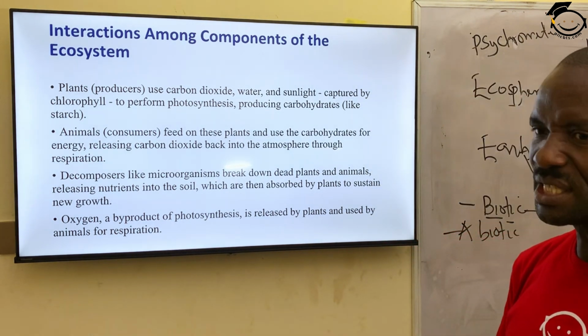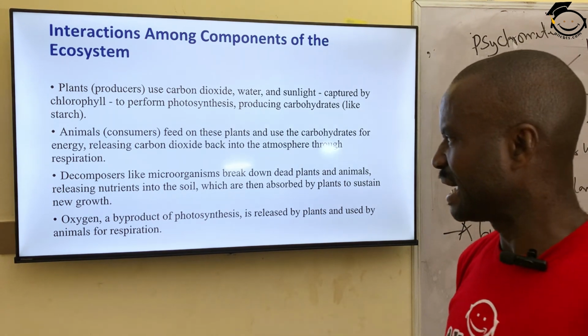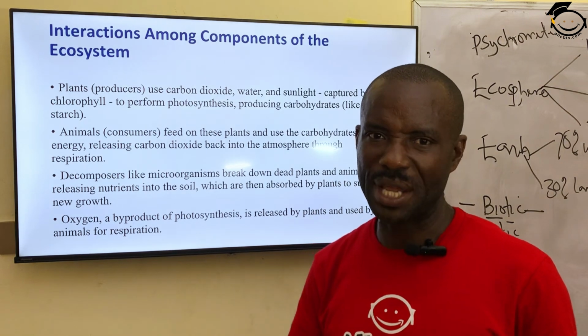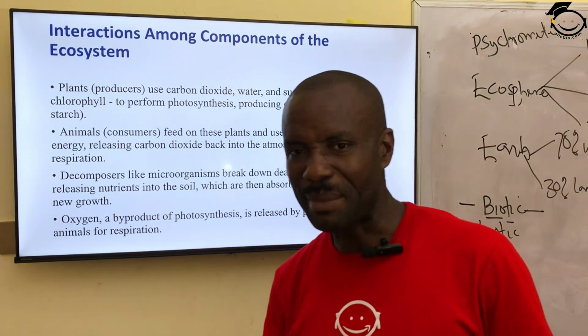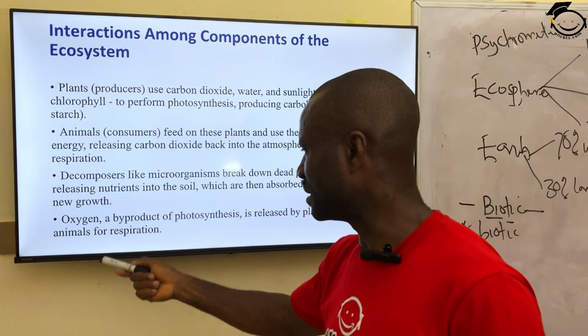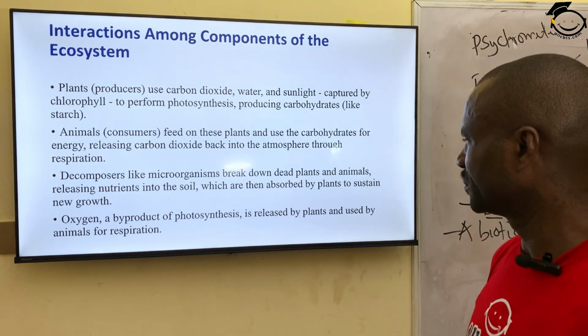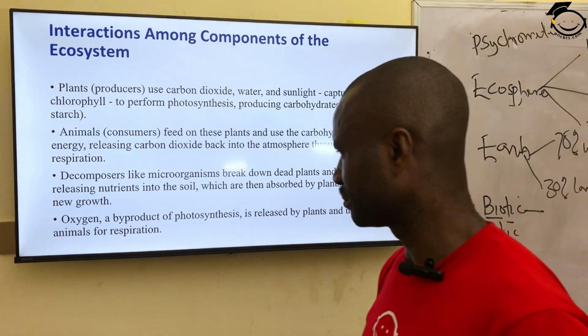Component in the ecosystem that causes interaction between plant and animal is oxygen. Oxygen is produced during photosynthesis of plants, and this oxygen is like a waste product, a byproduct, and as it's being released into the environment, the animal takes it in. Animal takes in oxygen to break down food, thereby releasing energy for the animal's use.